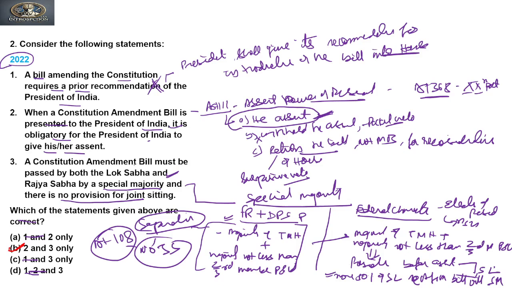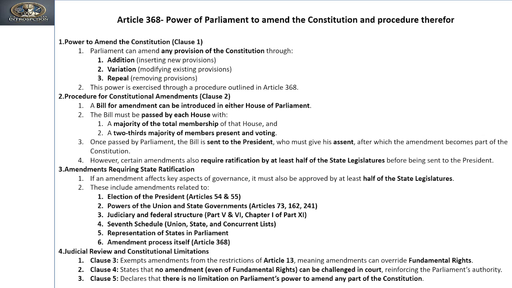So yes, the third is also true in this respect. Clear? Right? Now if you see the explanations to these questions. Article 368 talks about the power of Parliament to amend the constitution, and the procedure is also given. Clause 1 of the article says power to amend the constitution. So Parliament can amend any provisions of the constitution through addition, variation, repeal. This power is exercised through a procedure outlined in 368.